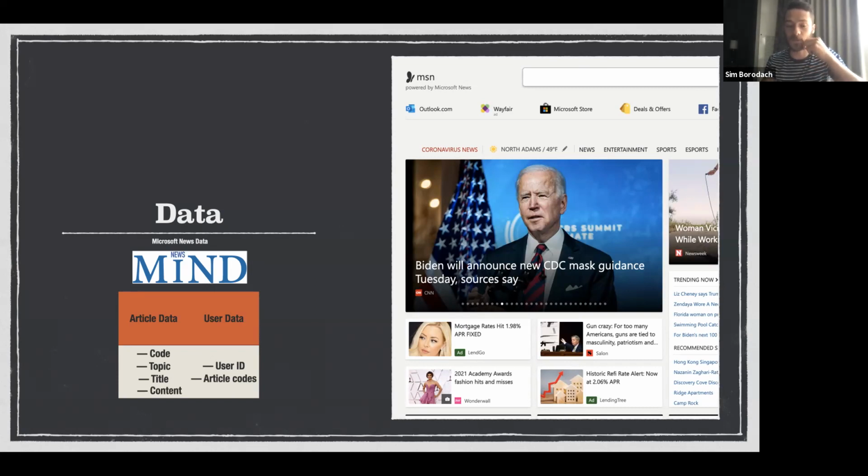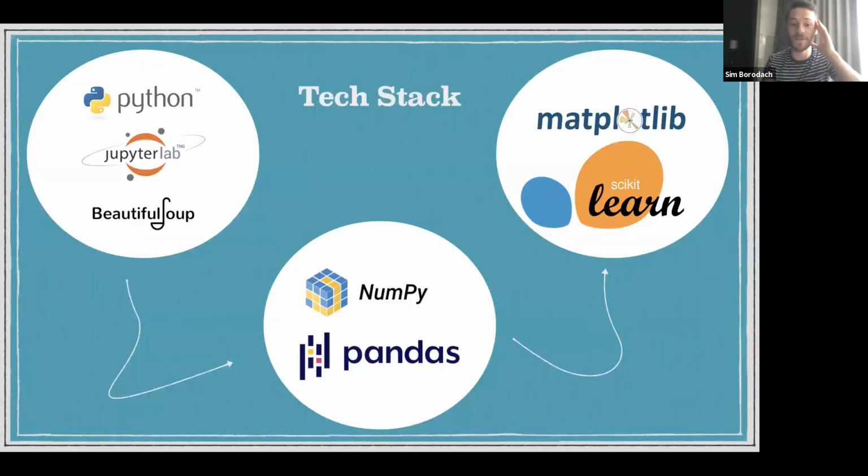scrape using Beautiful Soup. This was my tech stack, so in addition to using Beautiful Soup, I wrote scripts in Python to run the programs in Jupyter Lab. I heavily utilized NumPy and Pandas to create vectors and manipulate data frames. I plotted my data in Matplotlib and then ran topic modeling in sklearn.